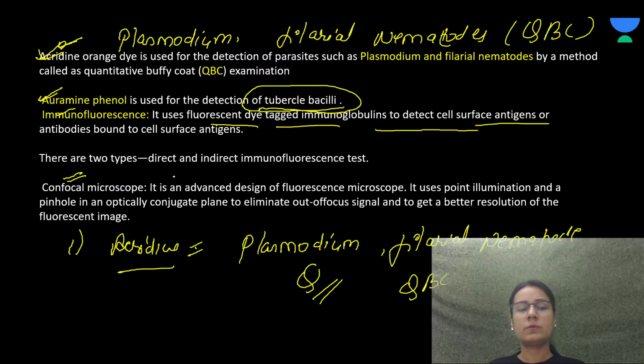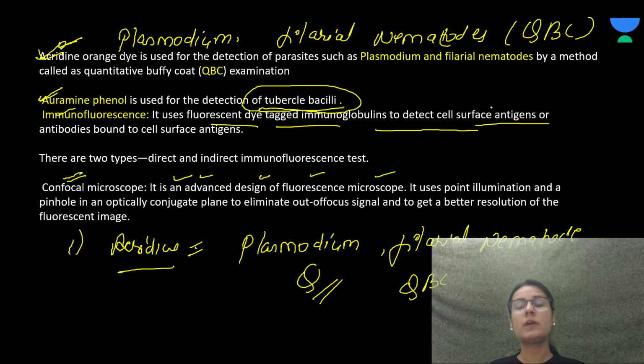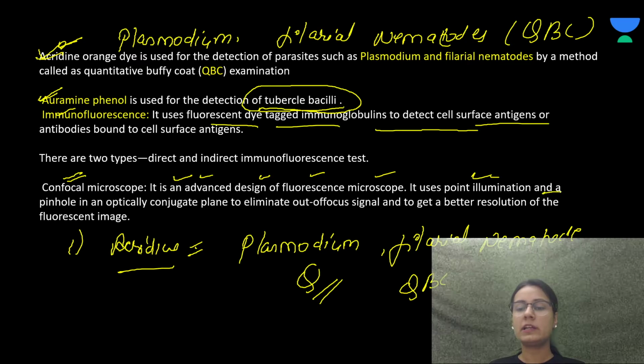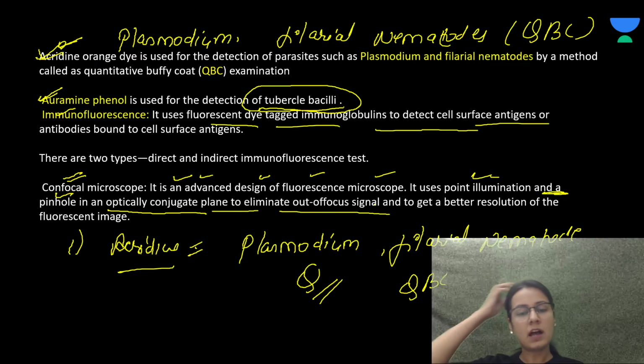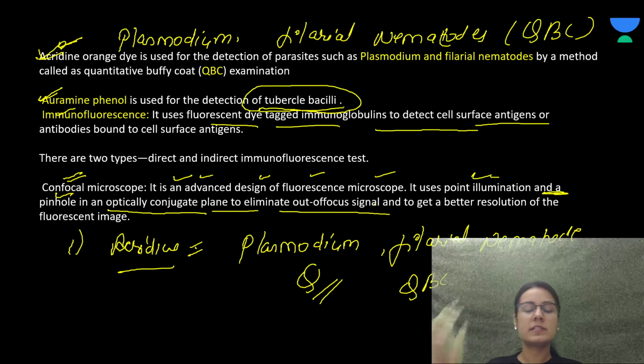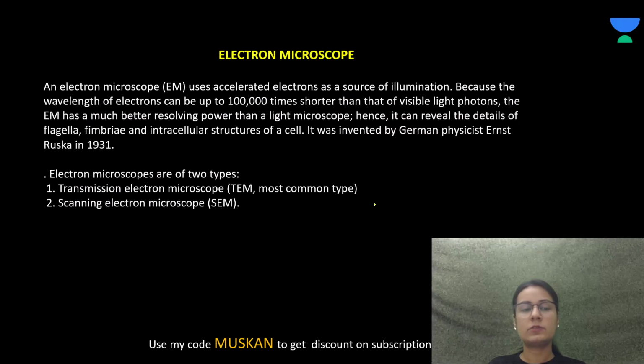Confocal microscope. It is an advanced design of the fluorescence microscope. It uses point illumination and a pinhole in an optically conjugate plane to eliminate the out-of-focus signal and to get a better resolution.